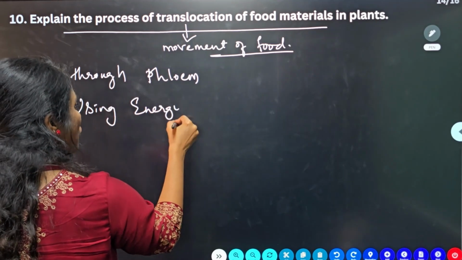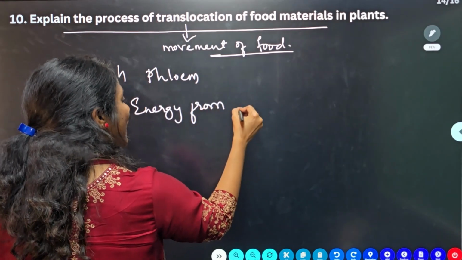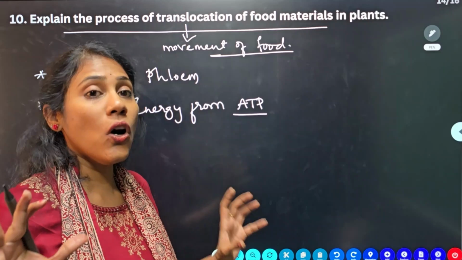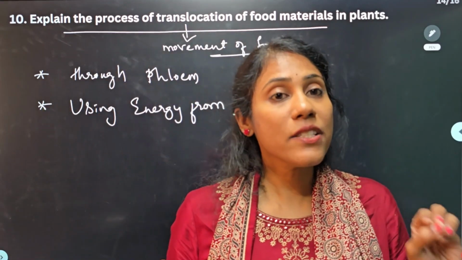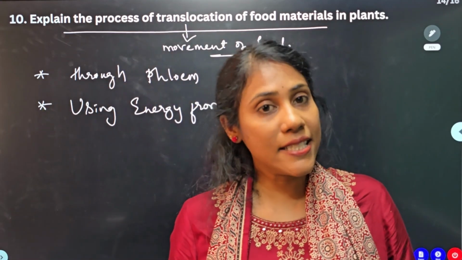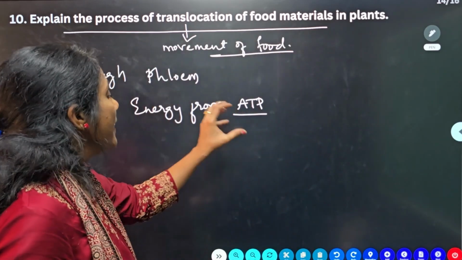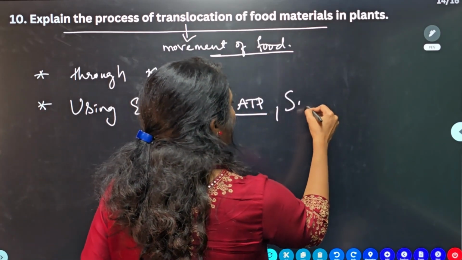Using energy from the ATP molecule. ATP is an energy source, isn't it? So all the extra energy in our body is stored as ATP. Whenever necessary, that is used up by the body, right? So using energy from ATP, sucrose